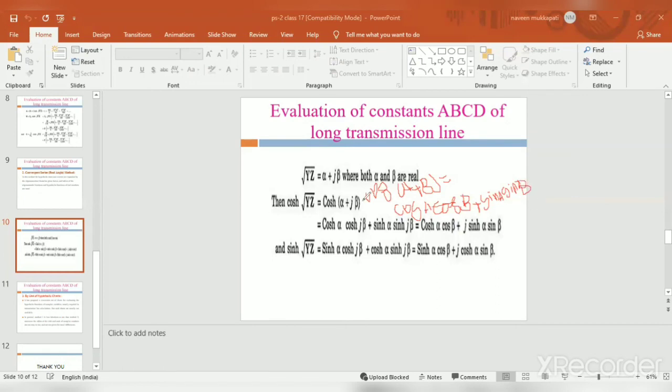Okay, this is the formula for the cos of a plus b: cos a cos b plus sin a sin b.